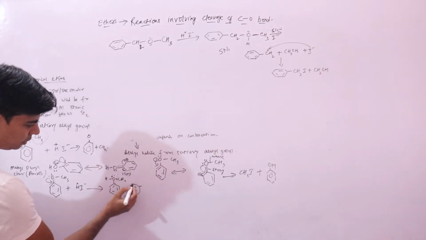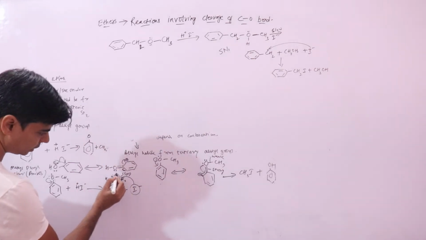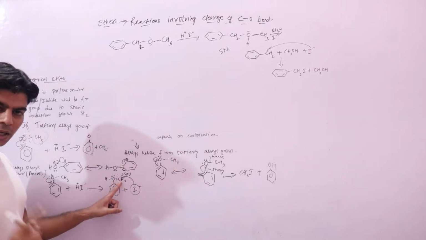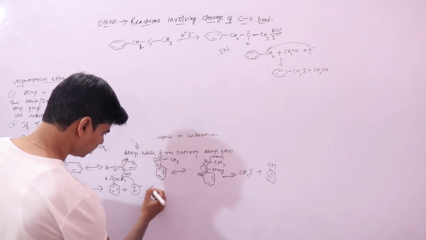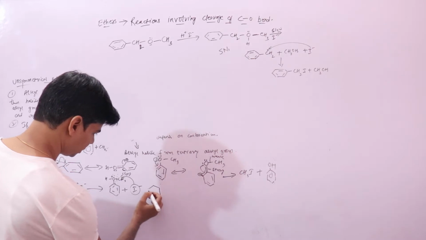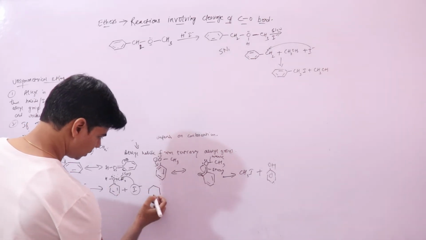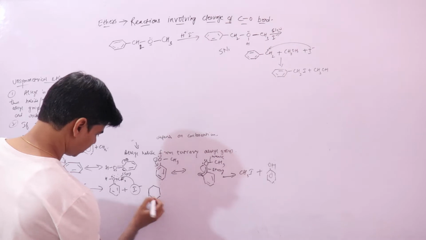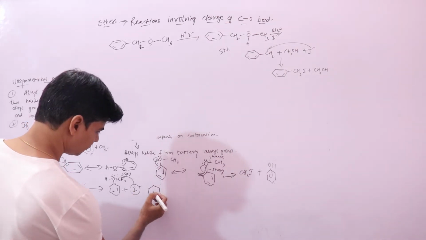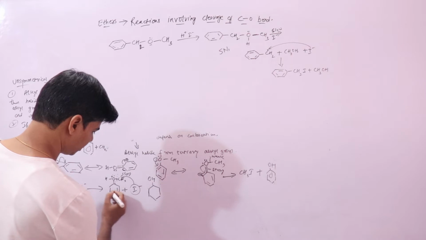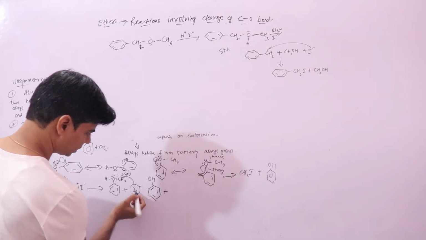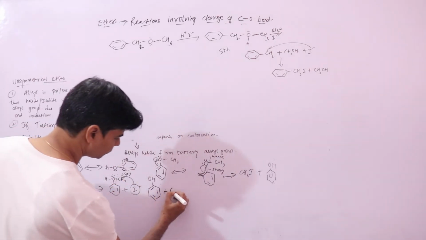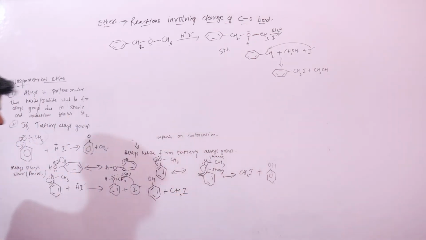So this nucleophile will attack this methyl, breaking the carbon-oxygen bond between the carbon of methyl and this ethereal oxygen, forming this phenol, plus the iodide will attack this methyl group, forming CH3I.